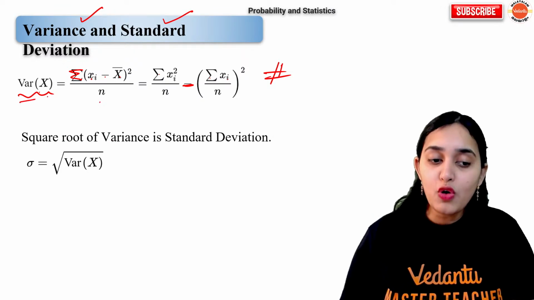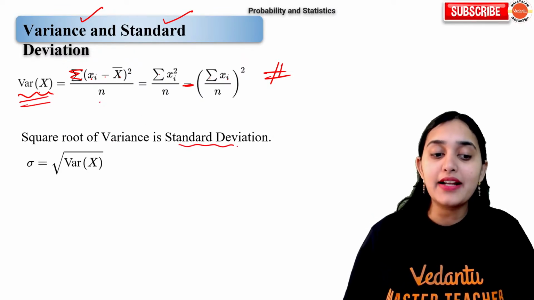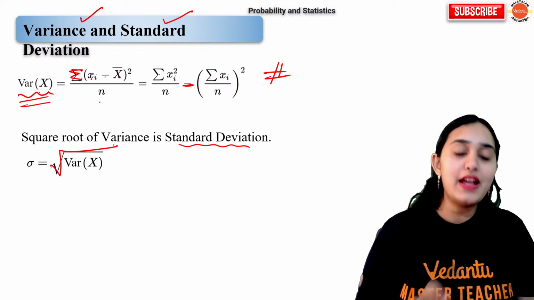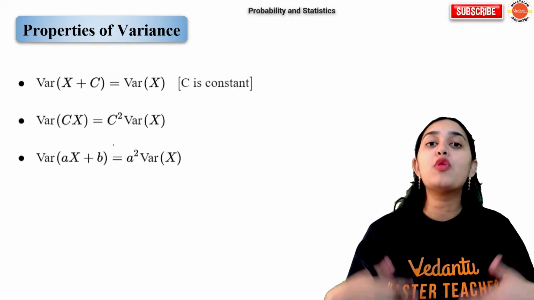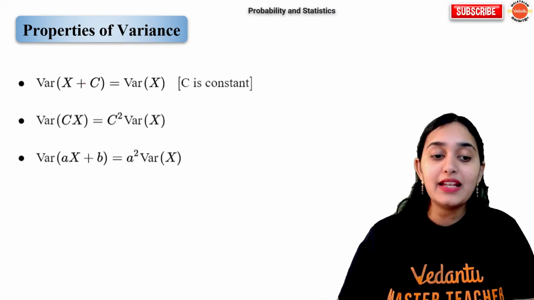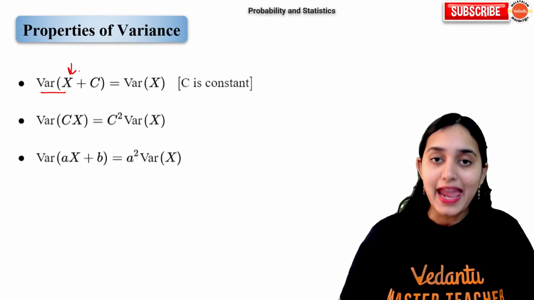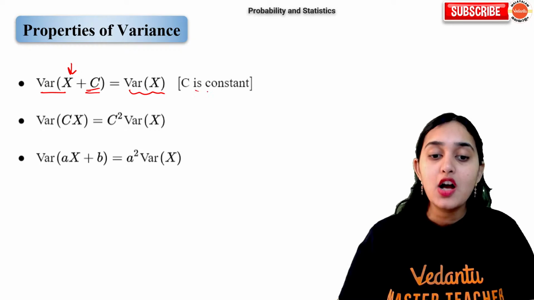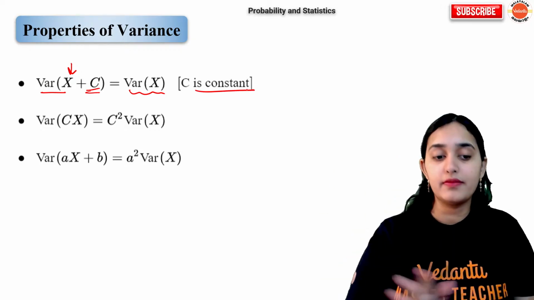Next, if you know variance, you can calculate standard deviation. Square root of variance is standard deviation. There are some more formulas for it. I will tell you. First, some properties of variance. Variance of x plus constant is simply variance of x. Constant is removed.